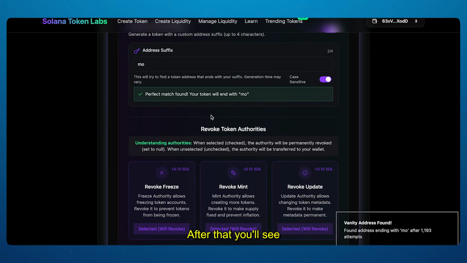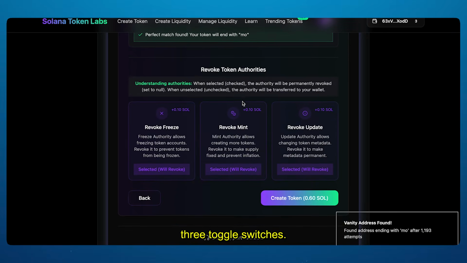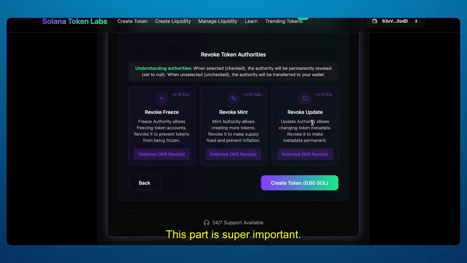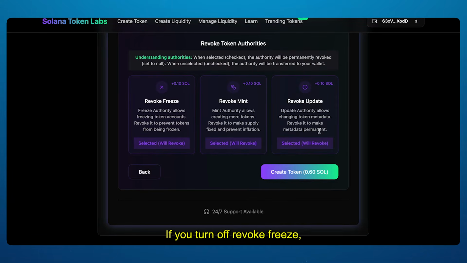After that, you'll see 3 toggle switches. This part is super important. Make sure every single one stays turned on. If you turn off Revoke Freeze, it means you can freeze trading anytime, which is a big red flag. If you turn off Revoke Mint, it means you can mint unlimited tokens, another huge red flag.